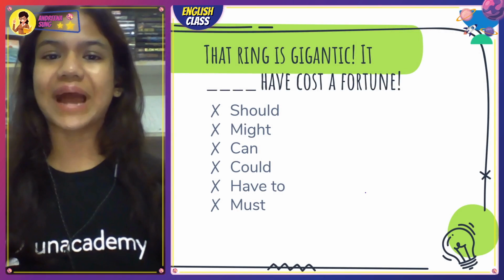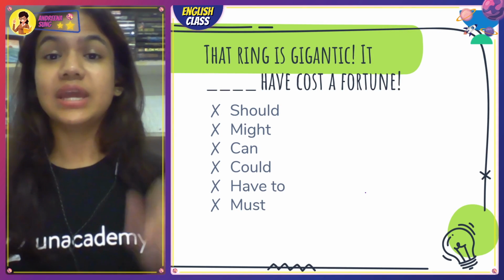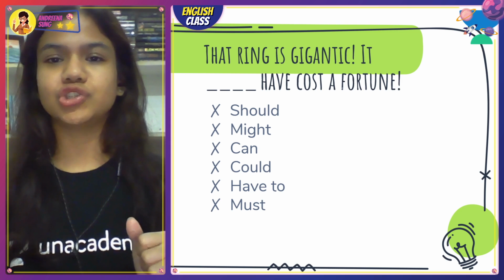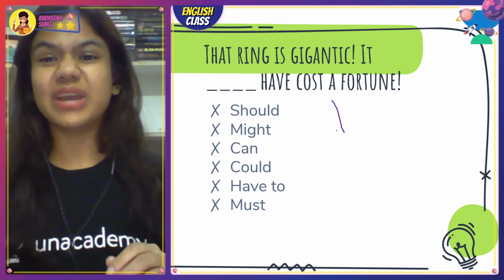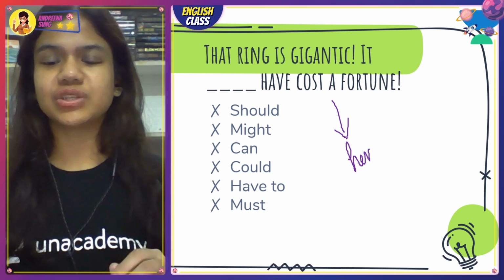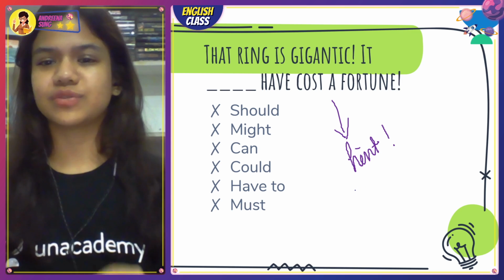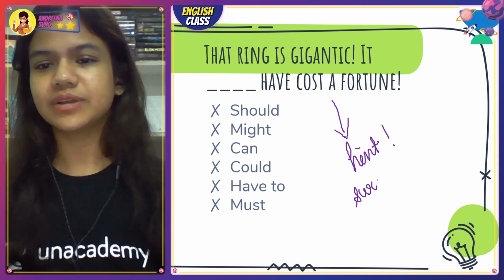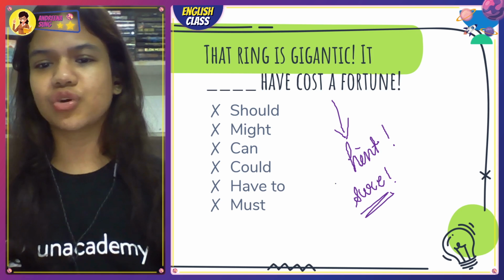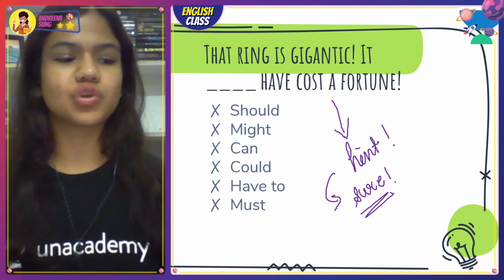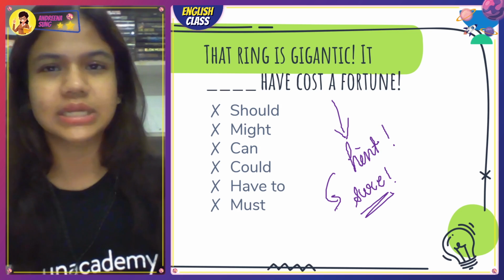Then we have, that ring is gigantic. It dash have cost a fortune. Now I am very sure. The hint for this question is: I am so sure that ring dash cost a fortune. Right? So sure. That is going to be your hint for this question. You would be able to give me the correct answer.